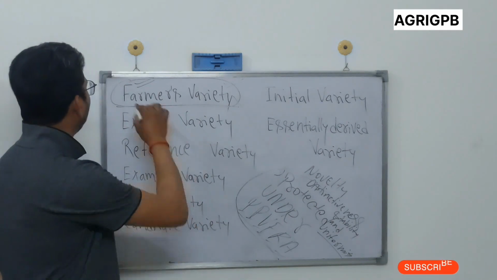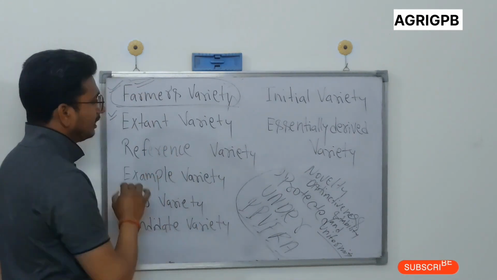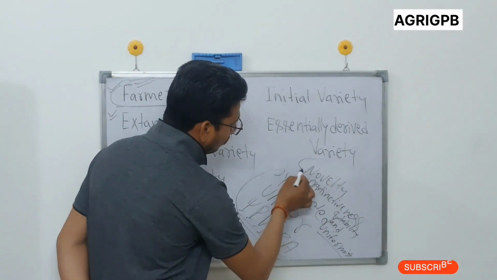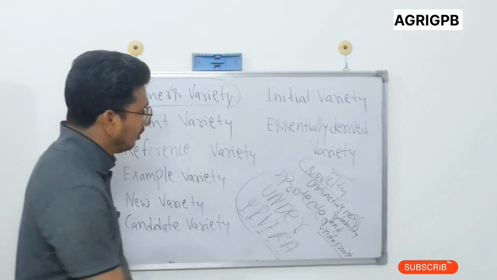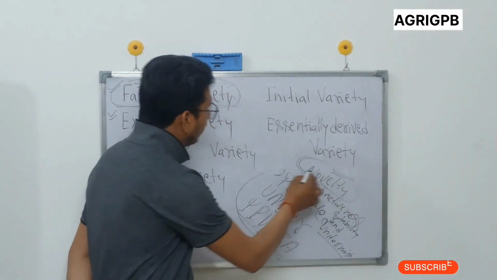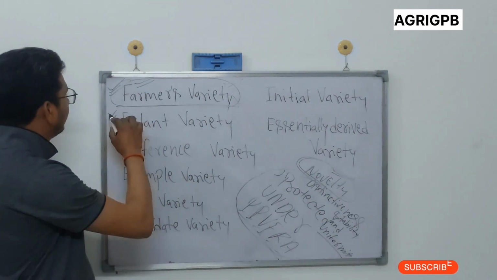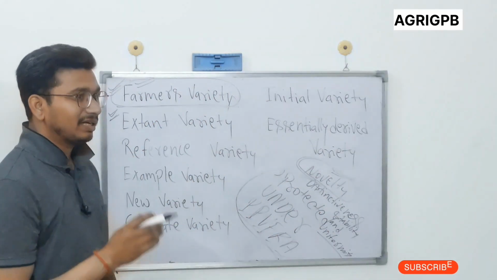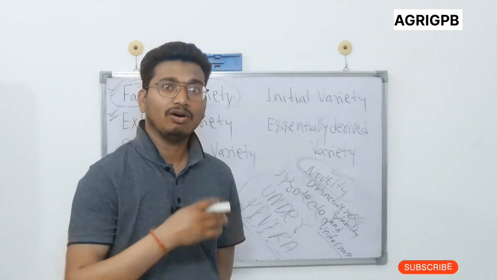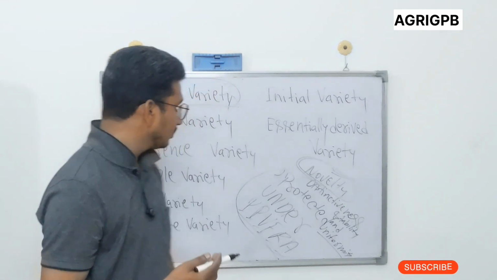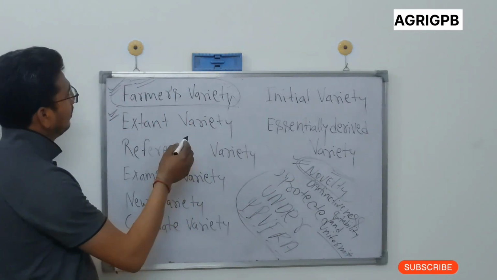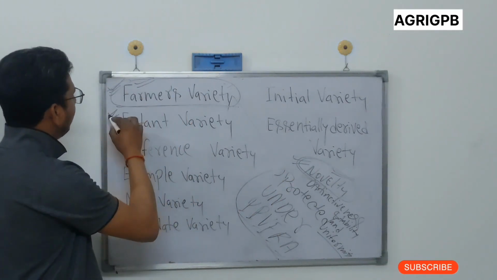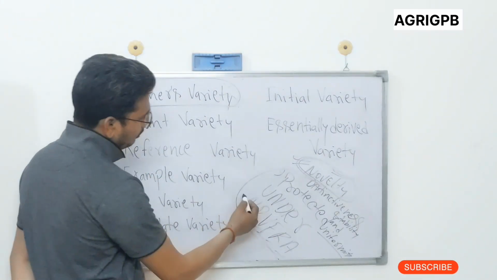But in case of farmers variety and extant variety, the criteria of novelty is relaxed. There is no need of novelty because the farmers variety and extant variety are cultivated from a long period of time. So novelty is not required for protection of farmers variety and extant variety under PPVFRA.